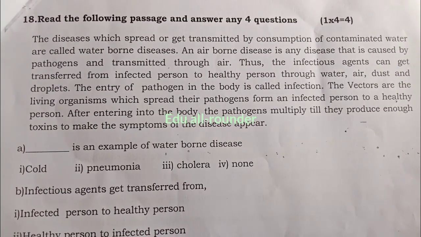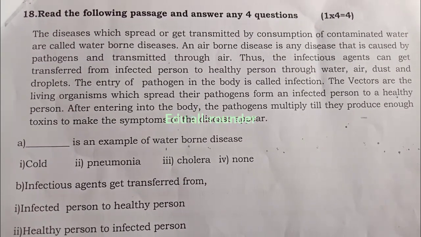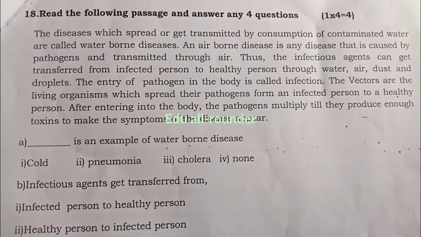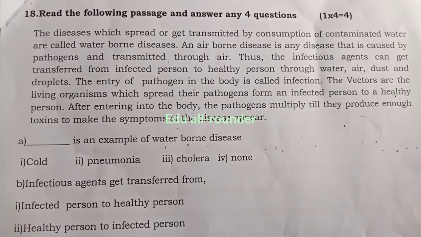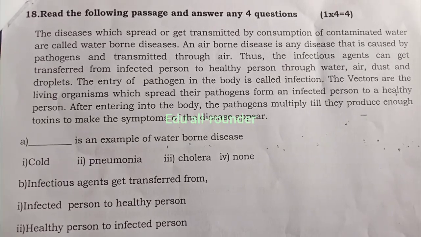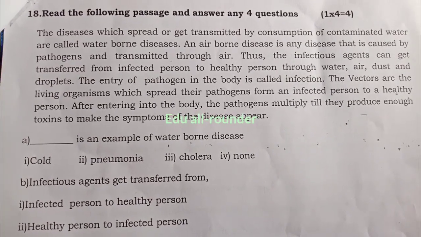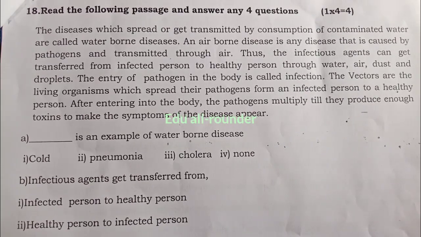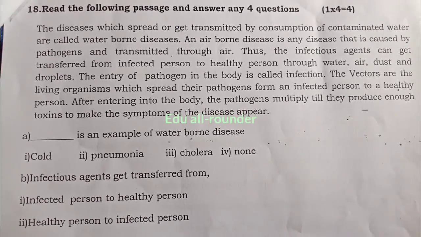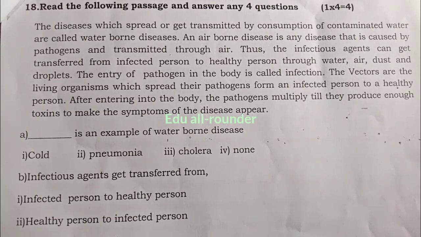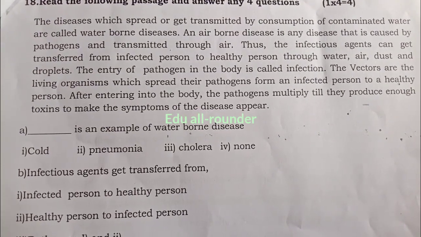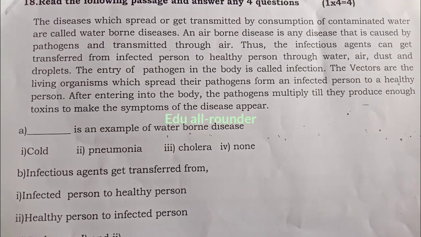Read the following passage and answer any four questions. The diseases which spread or get transmitted by consumption of contaminated water are called waterborne diseases. An airborne disease is any disease that is caused by pathogens and transmitted through air. Thus, the infectious agents can get transferred from an infected person to a healthy person through water, air, dust, and droplets.